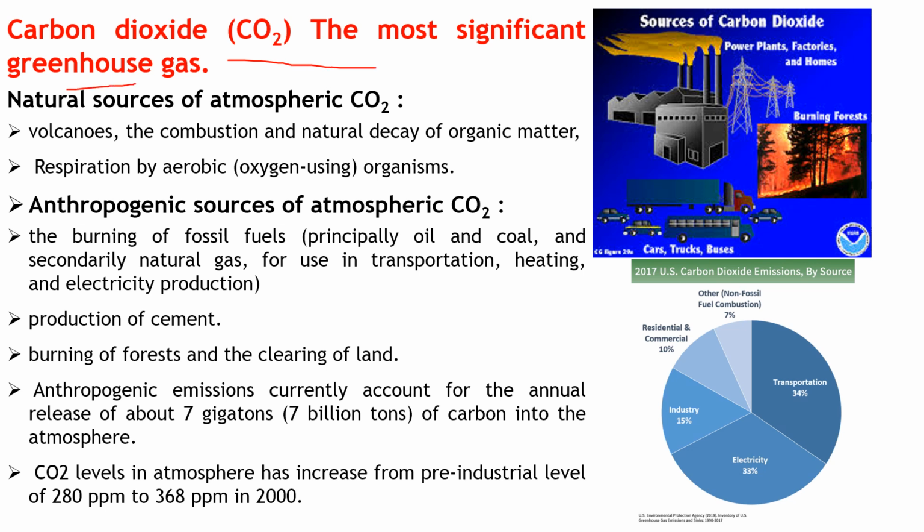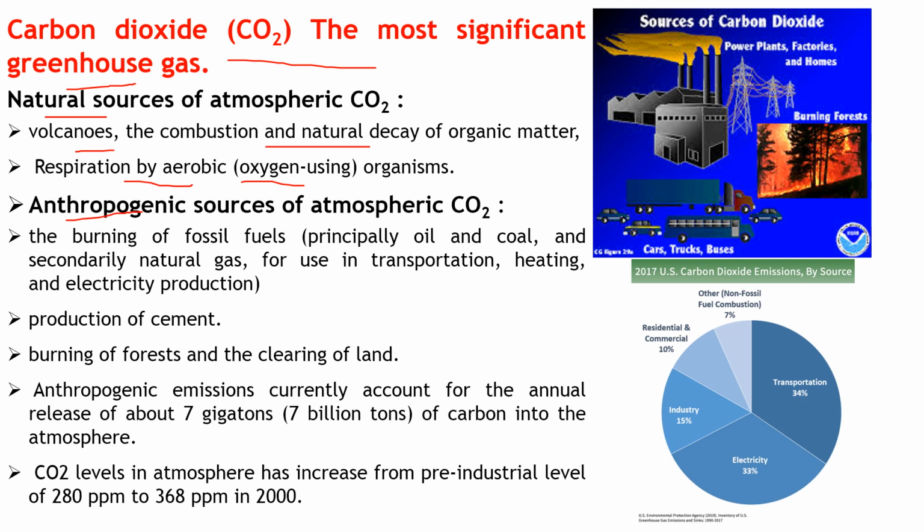So the first one is carbon dioxide. There are many sources of carbon dioxide in the atmosphere. First is natural sources, second is anthropogenic, that is human-made sources. In the natural sources, volcanoes, combustion and natural decay of organic matter are the major natural sources. Then respiration by aerobic organisms. So in respiration, we are also emitting carbon dioxide.